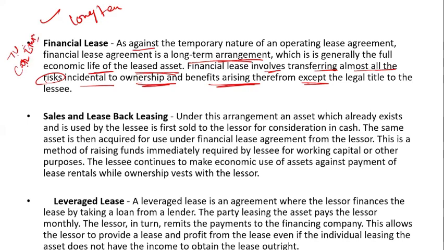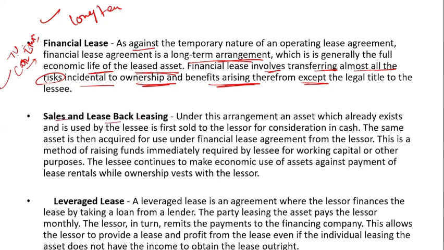On the EMI basis, what you're doing is paying the monthly installment to them, but you get ownership of it for the lifetime. So if you want to sell it, you can sell it in the middle of any year, but you have to pay the amount to the party from where you purchased it. So this is a big example of the financial lease.